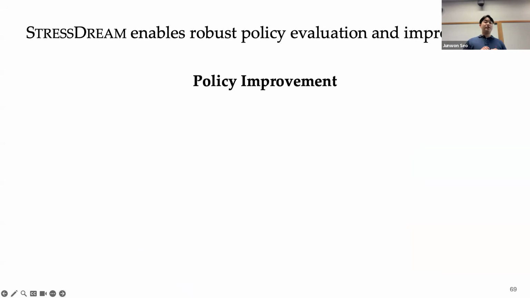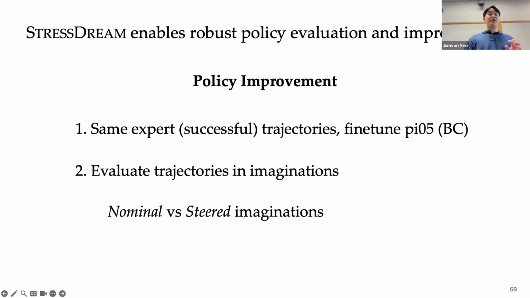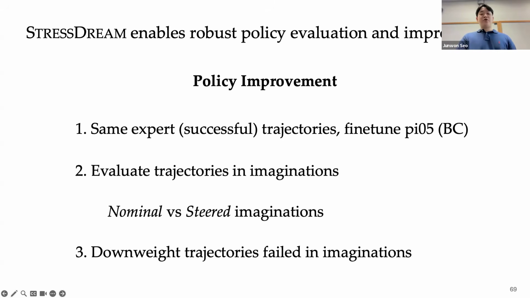Lastly, we show that this robust policy evaluation can actually lead to a policy improvement. We test this by fine-tuning a behavior cloning policy, specifically the vision language action model, Pi 0.5. We use exactly the same expert trajectories, all of which were successful at data collection time, but not all these trajectories are created equal. Probably some trajectories were not robust, risky, but it just succeeded at data collection time, probably because I was just lucky. So we evaluate each trajectory through world model imaginations and downweight demonstrations that lead to failure in the imagined futures.